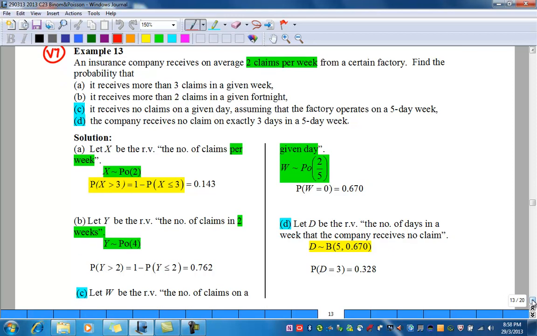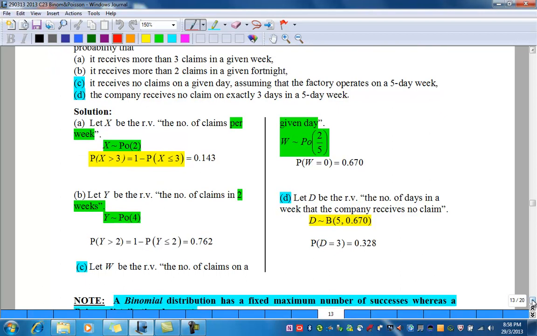C. It receives no claims on a given day, assuming that the factory operates on a 5-day week. So the time frame now is 5 days. We need to define a new random variable. Let W be the random variable, the number of claims on a given day. Therefore, W follows a Poisson distribution with mean 2/5. Since there is no claim, the probability of W equals 0, and using GC, you end up with 0.670.